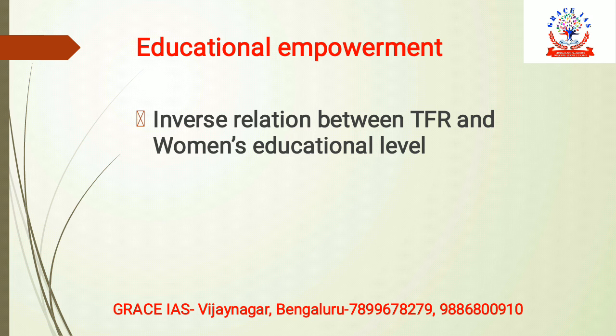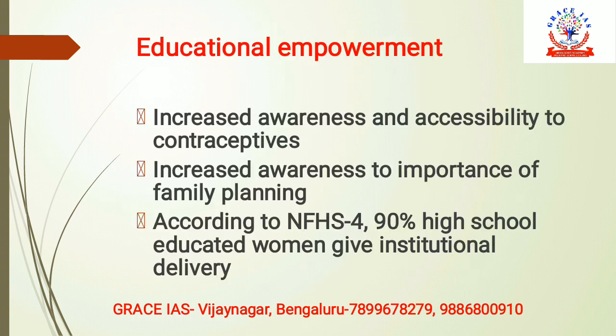Here you can make the diagram which I showed you earlier, that there is an inverse relation between TFR, that is total fertility rate, and the women's education level. So you can make this diagram here. In addition to this, you can talk about how educational empowerment would increase awareness and accessibility of contraceptives. It will increase awareness of the importance of family planning.